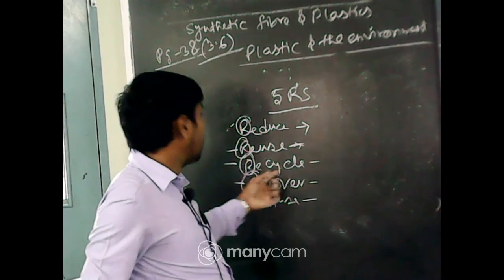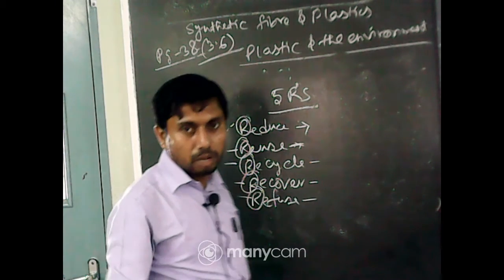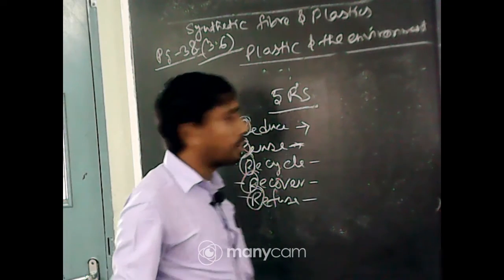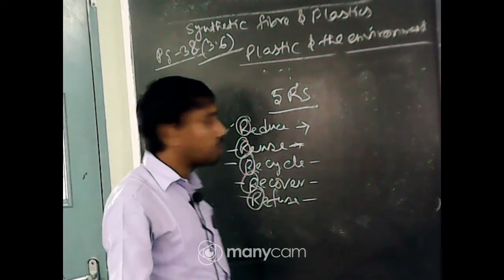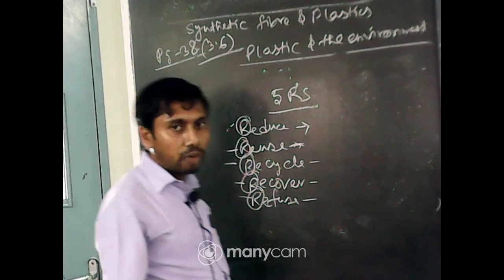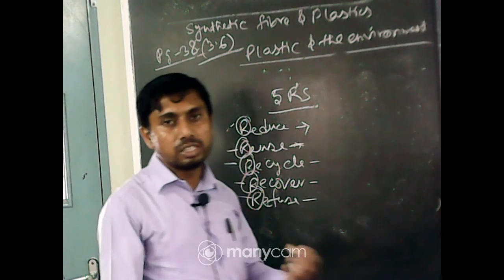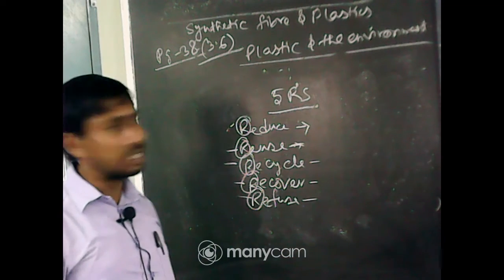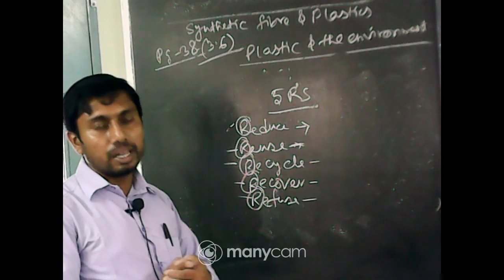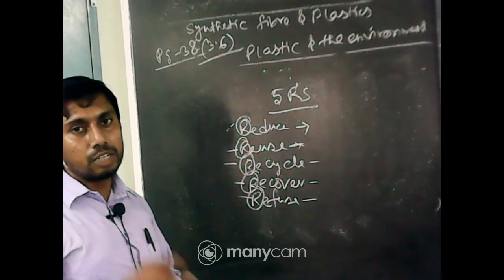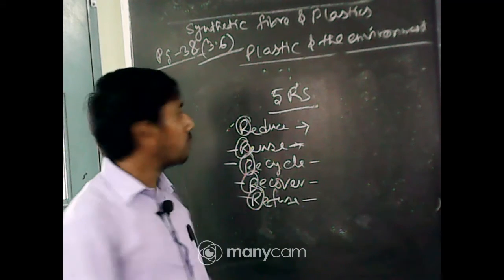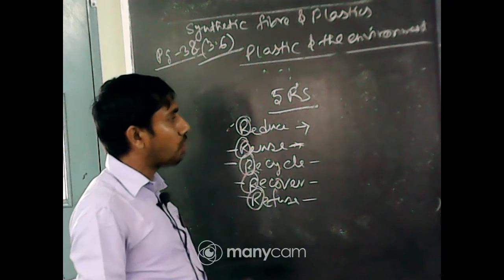Next is recycle, that means when there is a thermoplastic, we can mold it to a different form so that it can be recycled. Next is recover, recovering the energy which is stored in the plastic. Next, refuse. If we can refuse the use of plastic, then it will be more environmentally friendly. So these are the significance of 5R.